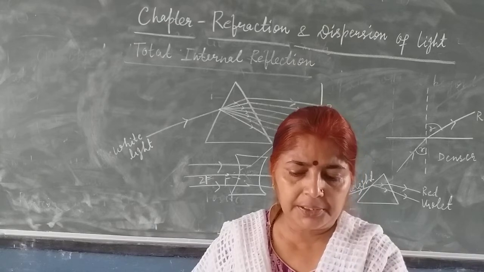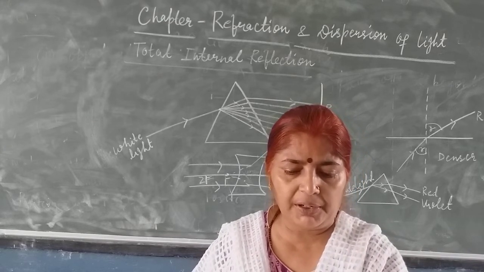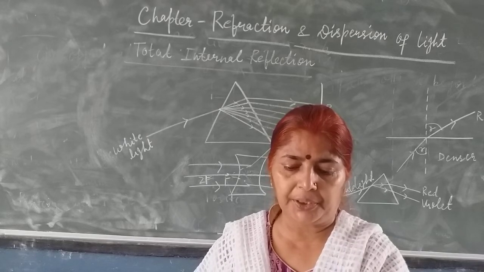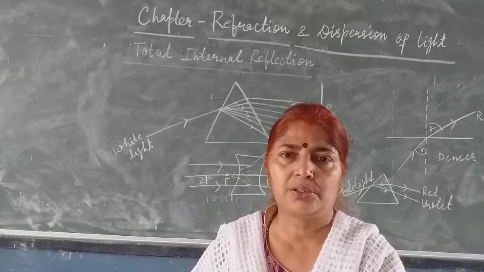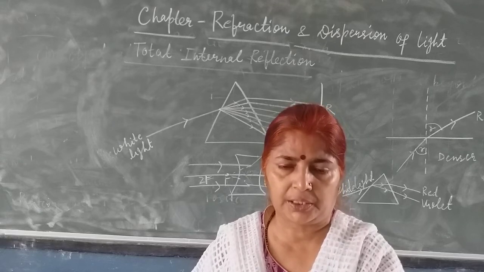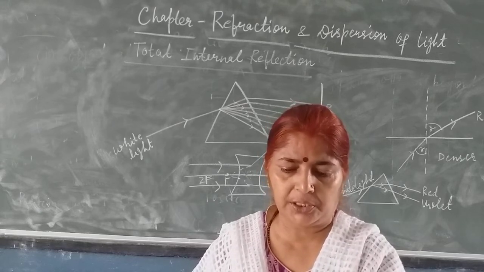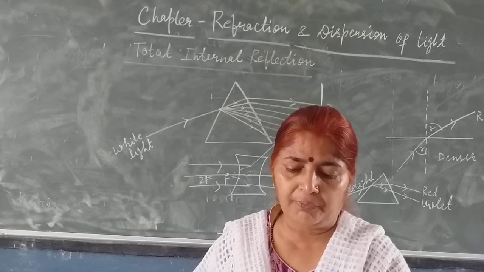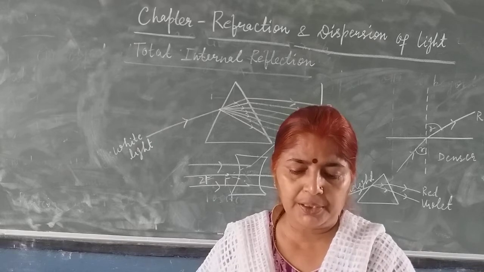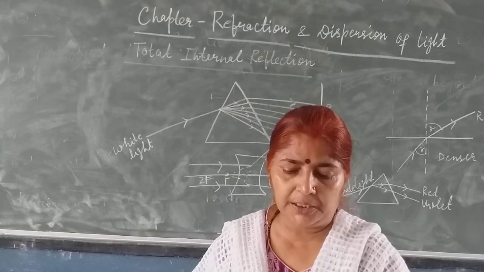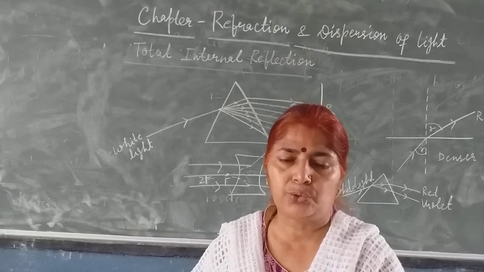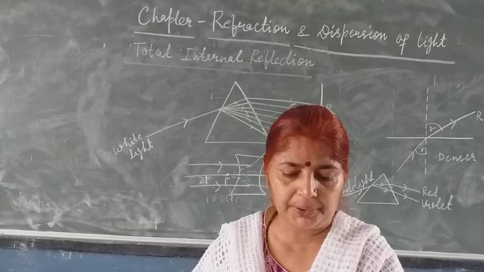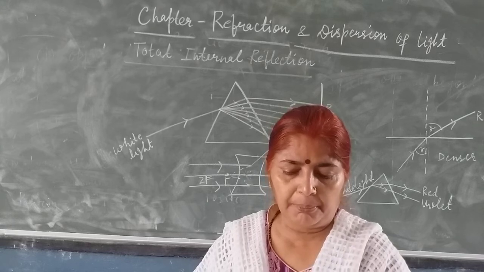Third, an incident ray always bends away from the normal when it passes from one transparent medium into another. It is false. You know, children, 2 rules of refraction. So according to that rule you can see it is false. Fourth one, a coin kept at the bottom of an empty dry cup appears to rise up when some water is poured into the cup. It is true.